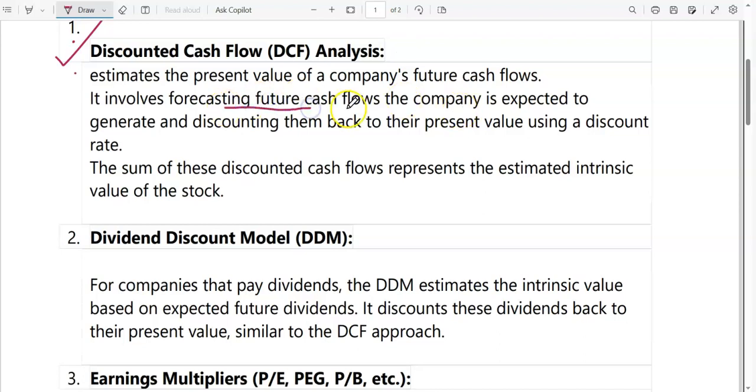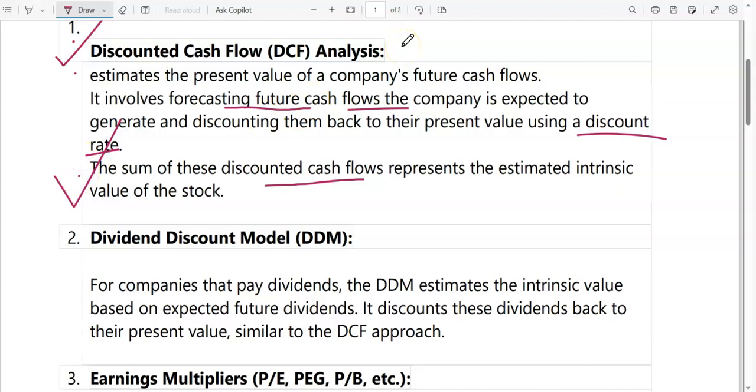project the future cash flow of the company based on its growth potential. Then we will discount each year's cash flow with the discount rate. Then we will take the total of such discounted cash flows. Now the total of such discounted cash flows will be considered as the intrinsic value of the stock. So I hope you will understand.